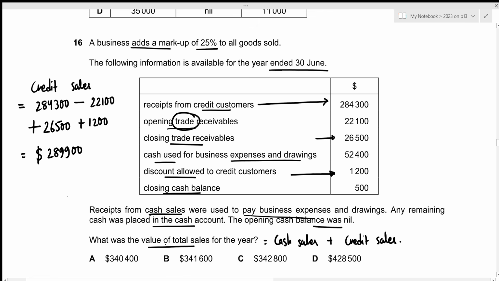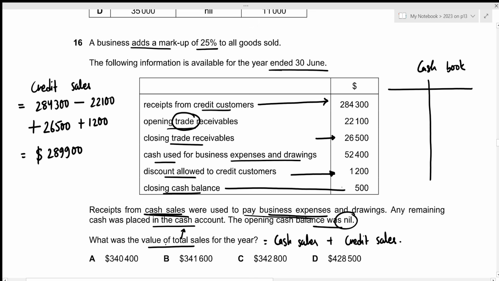Now we need to figure out the cash sales. So for cash sales, it would be easier if we prepare a cash book. Okay, so remember we were told the opening cash balance was nil, right? And we were told that receipts from cash sales were used to pay the business expenses and drawings, and any remaining cash was placed in the cash account. So we have the closing cash balance right here. Opening is 0, so closing will go on the opposite side as 500. Then we're trying to figure out the cash sales. That would be a receipt.